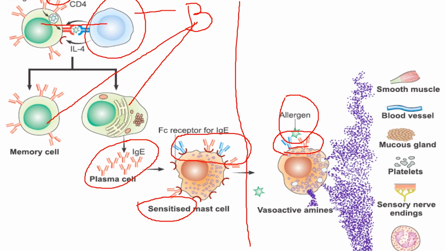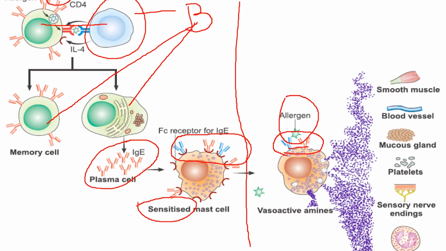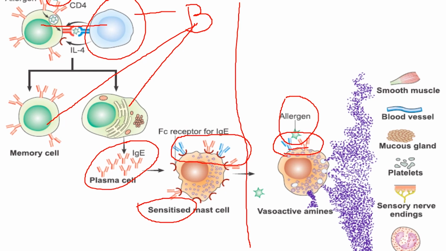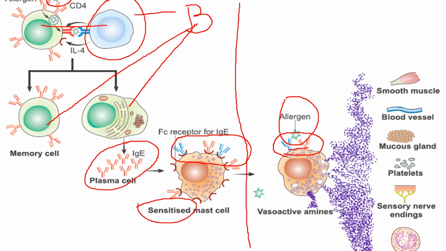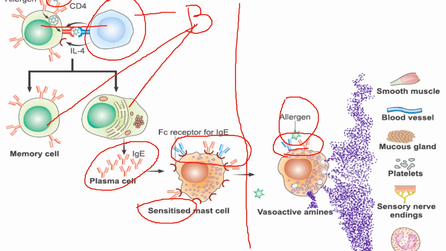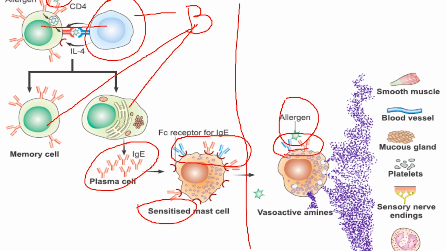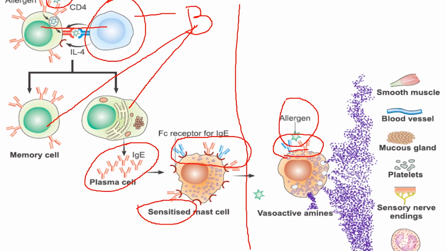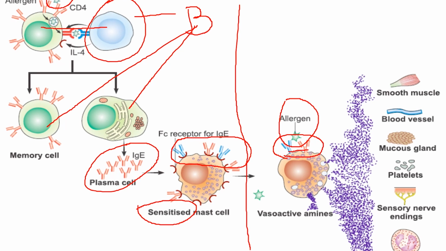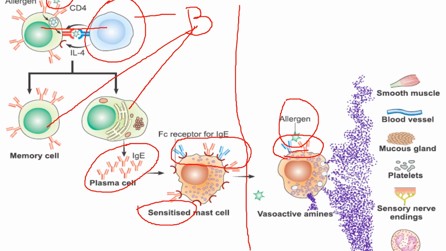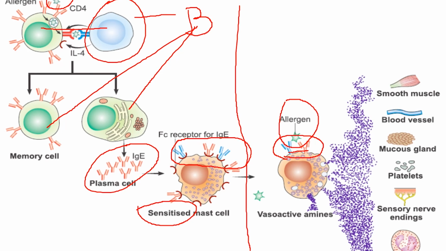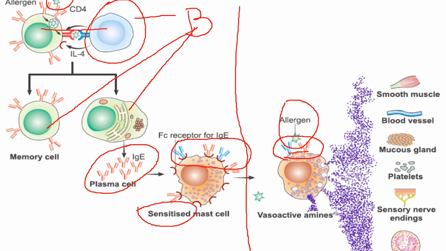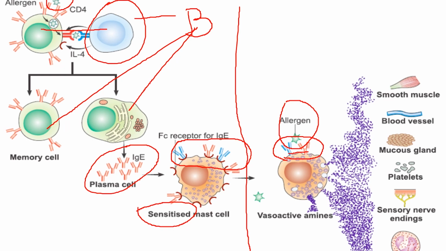So these primary and secondary mediators play a very important role. They act on almost all the cells in the human body, producing manifestations. They act on smooth muscles, resulting in contraction of smooth muscle, act on the bronchial muscles, producing bronchoconstriction, act on the blood vessels, resulting in increased vascular permeability and vasodilatation, produce platelet aggregation, and act on the mucosal surfaces, resulting in increased mucosal secretion. So all these ultimately produce various symptoms like breathlessness and hypotension, which ultimately results in shock, leading to even death in some of the affected individuals.